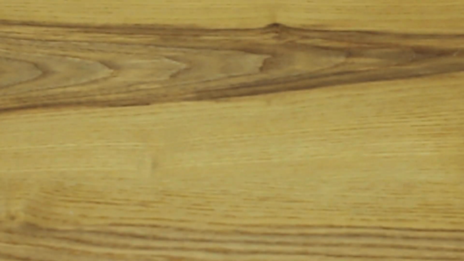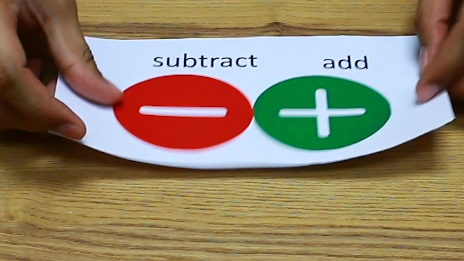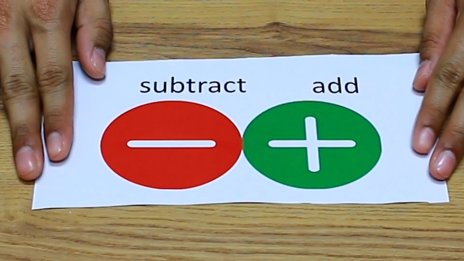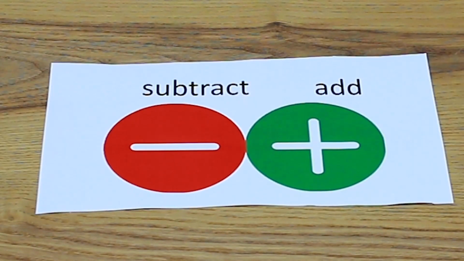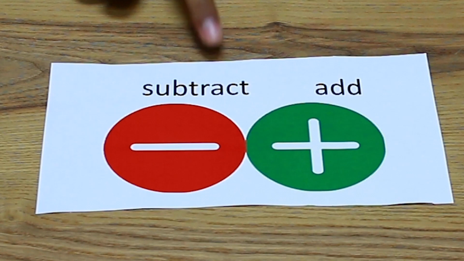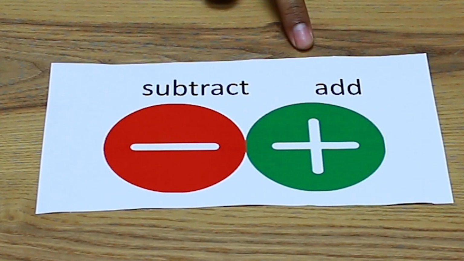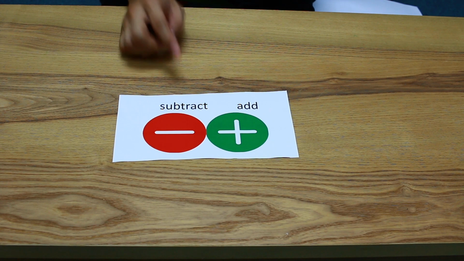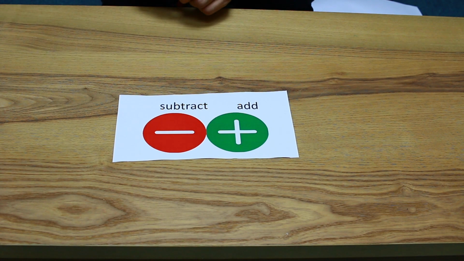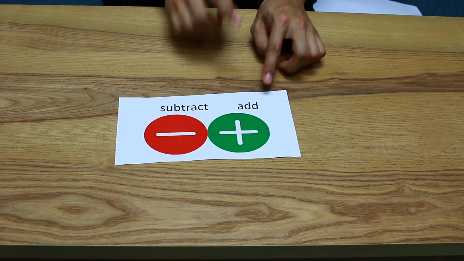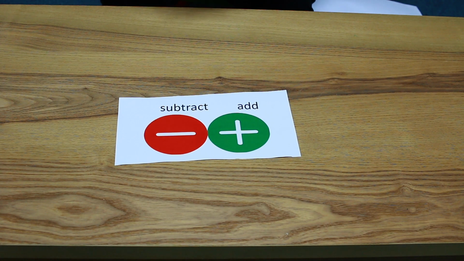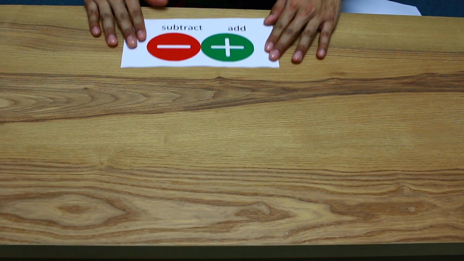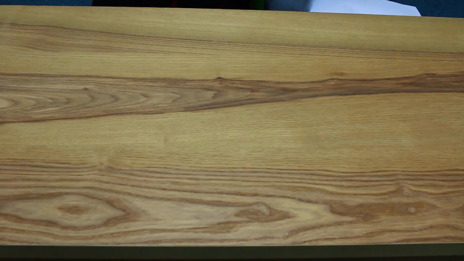Now I'm going to teach you what you have learned from your teacher. Subtract and add. Alright? Subtract means you need to get some items away. Add means you need to add more items. I'm going to have a test on everyone.